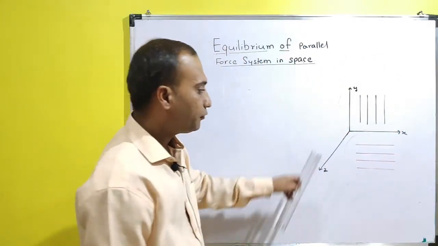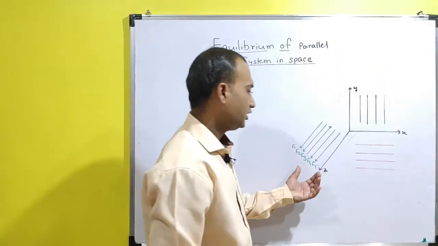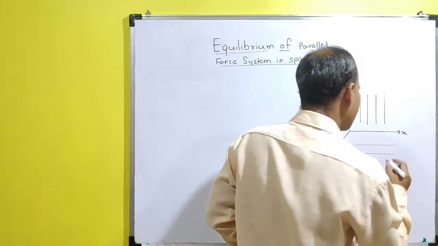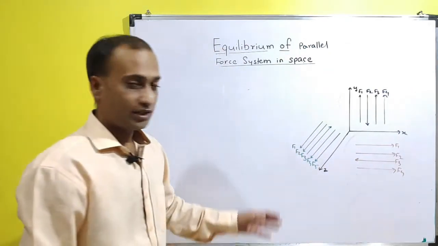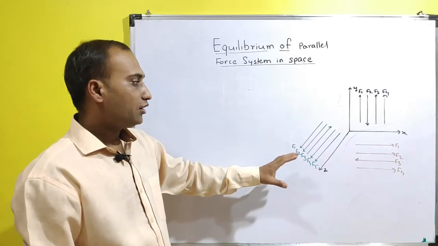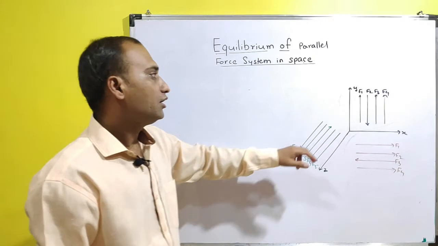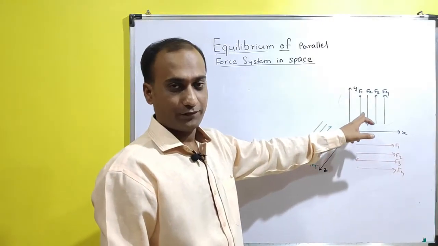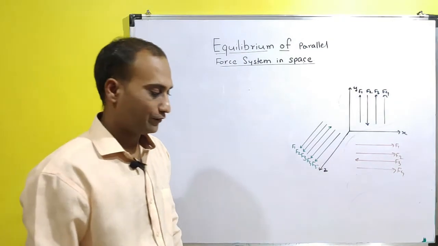And then we will consider forces parallel to z axis. So this is the force system in z direction. So let's have the force system like this. So parallel force system. So here first of all we will consider only one parallel system, that is this case 1, where all the forces are parallel to y direction.